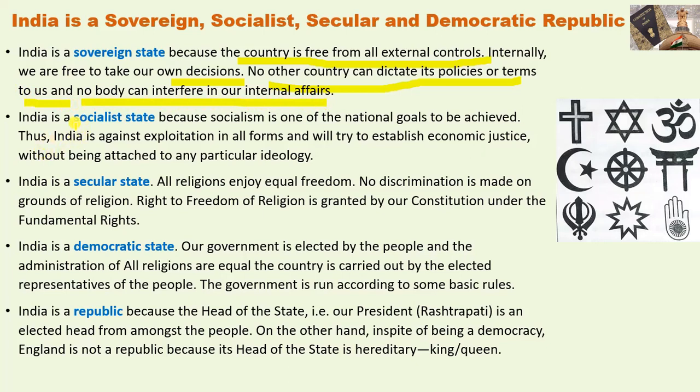India is a socialist state because socialism is one of the national goals to be achieved, as it is mentioned in the preamble as a goal of our constitution. Thus, India is against exploitation in all forms and will try to establish economic justice without being attached to any particular ideology. So that way, all are given equal importance in society in our country.